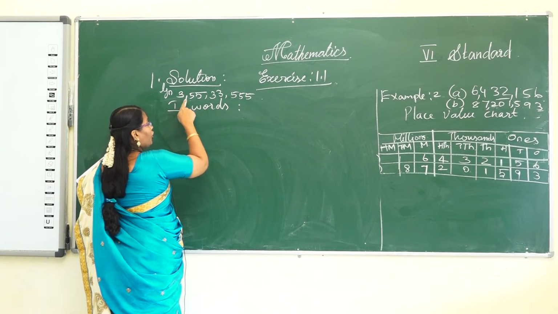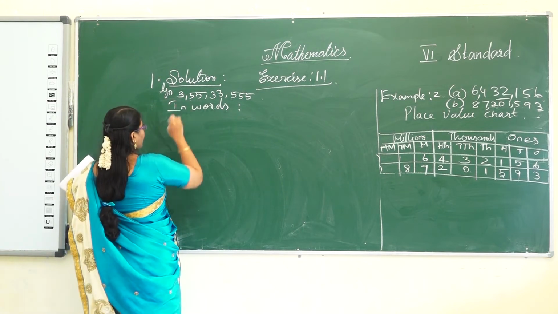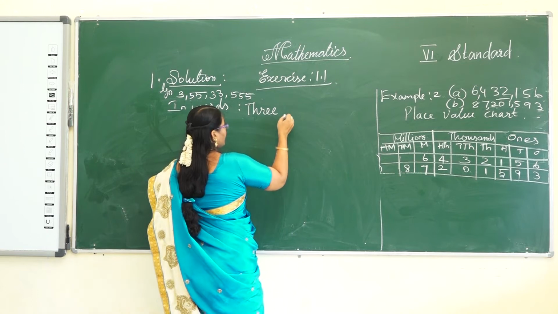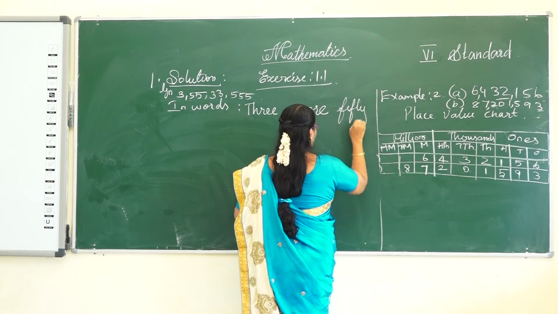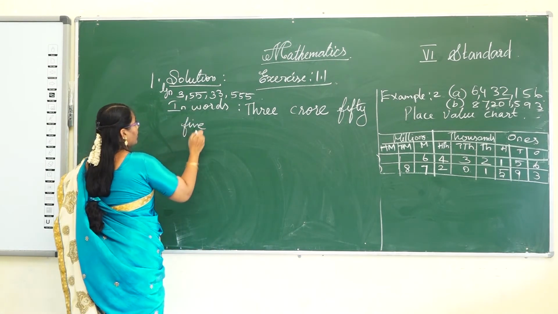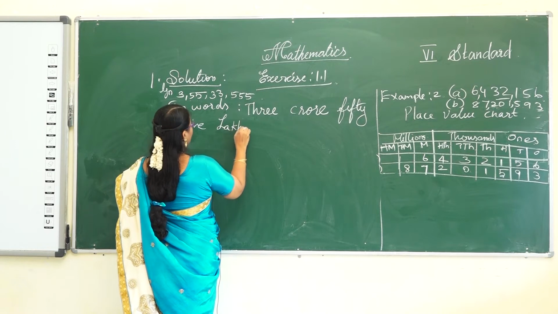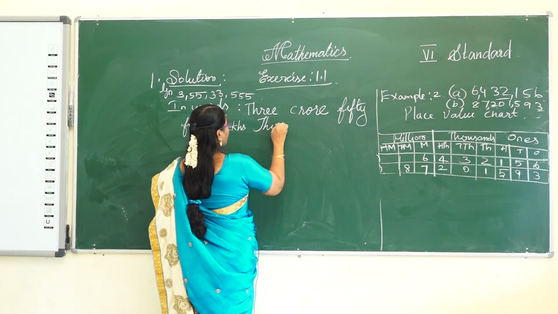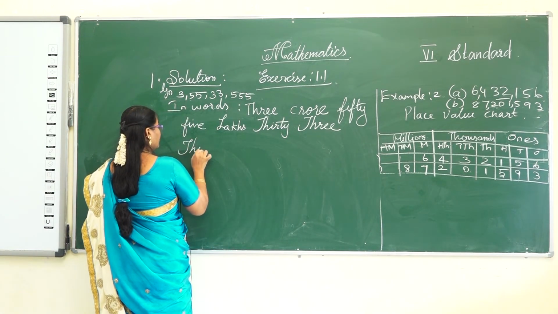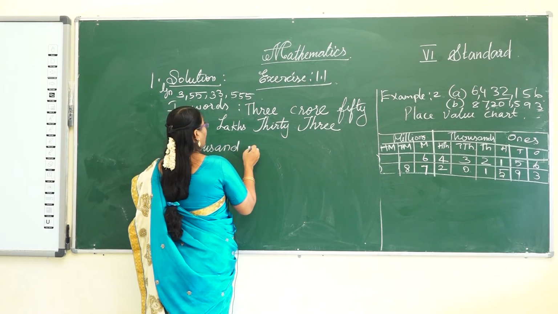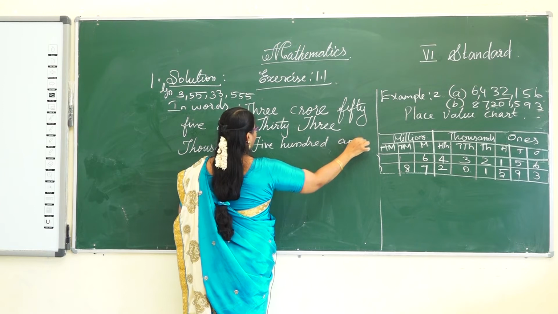So how can you read? 3 crore 55 lakh 33,555. 3 crore, 55 lakhs, 33 thousand, 555.